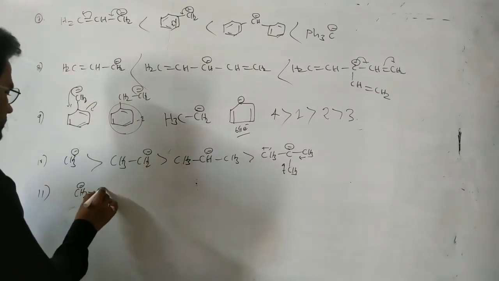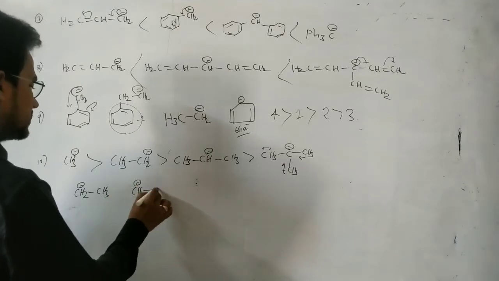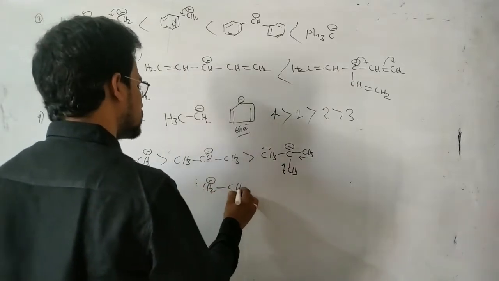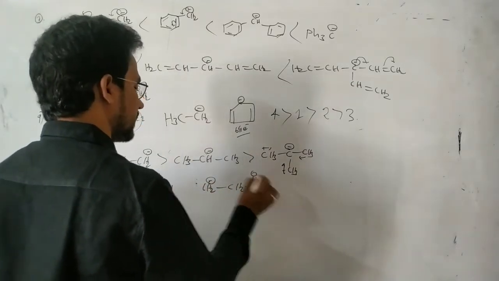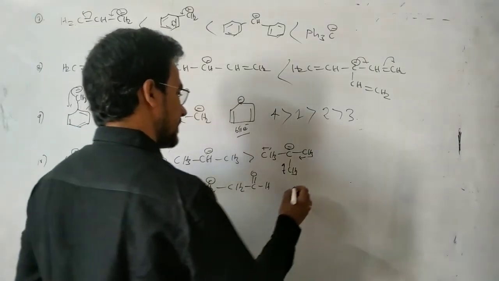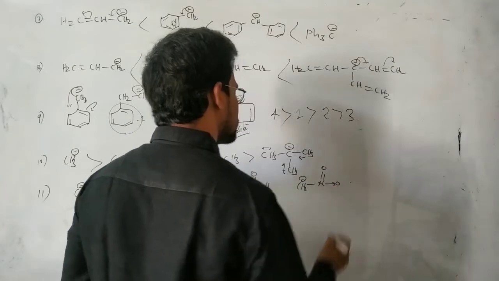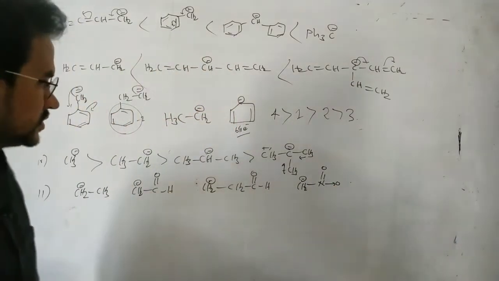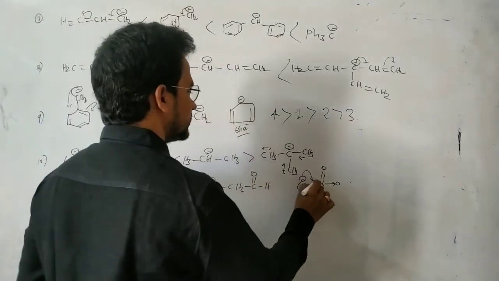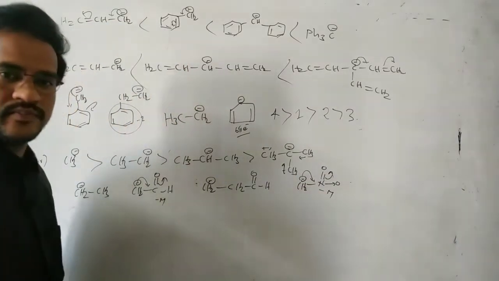CH2 minus and CH3. Next, CH2 minus C double bond O, H and CH2 minus CH2 C double bond O, H. Okay? Here in this case you see, CH2 minus, this is NO2. CH2 minus NO2. So in this case, this anion is stabilized by the resonance. Of course, it is a minus M group.